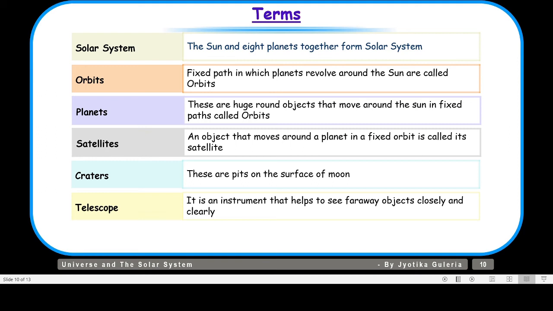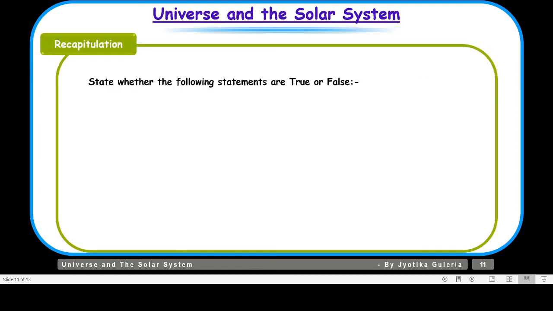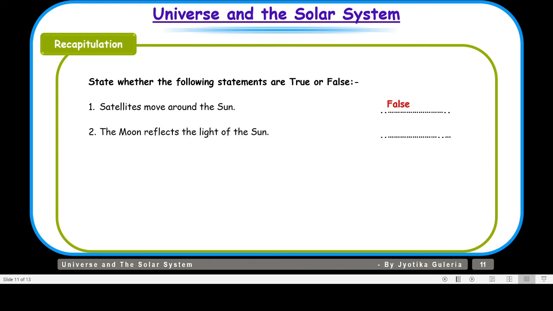And now let us take up the recapitulation quiz. State whether the following statements are true or false. Satellites move around the sun. That is false. We know that planets move around the sun. The moon reflects the light of the sun. That is true. The moon revolves around the sun. That is false. The moon or a satellite revolves around the planets.